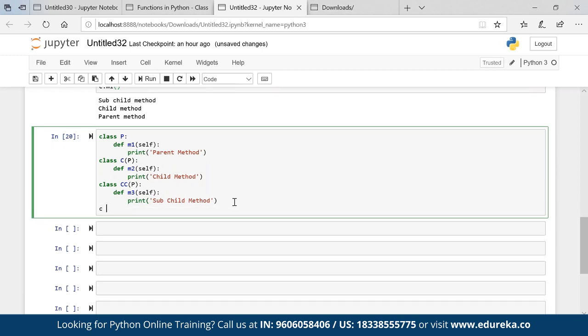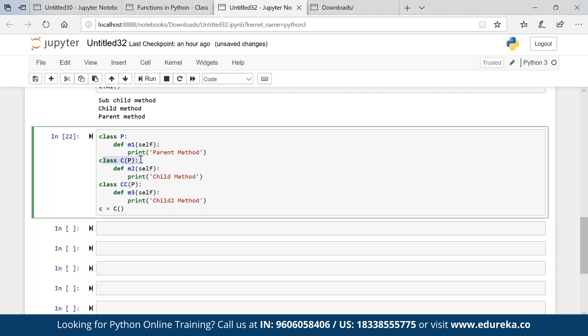Now C is equal to, if I call the C class, what all properties will C have? C will have M2 and M1. Okay, M1 is a function and this is known as a method. Basically, when we are talking about an object oriented programming language, then this is referred to as a method. CC is a sibling obviously, so ignore that child 2, because it is getting property from the parent only.